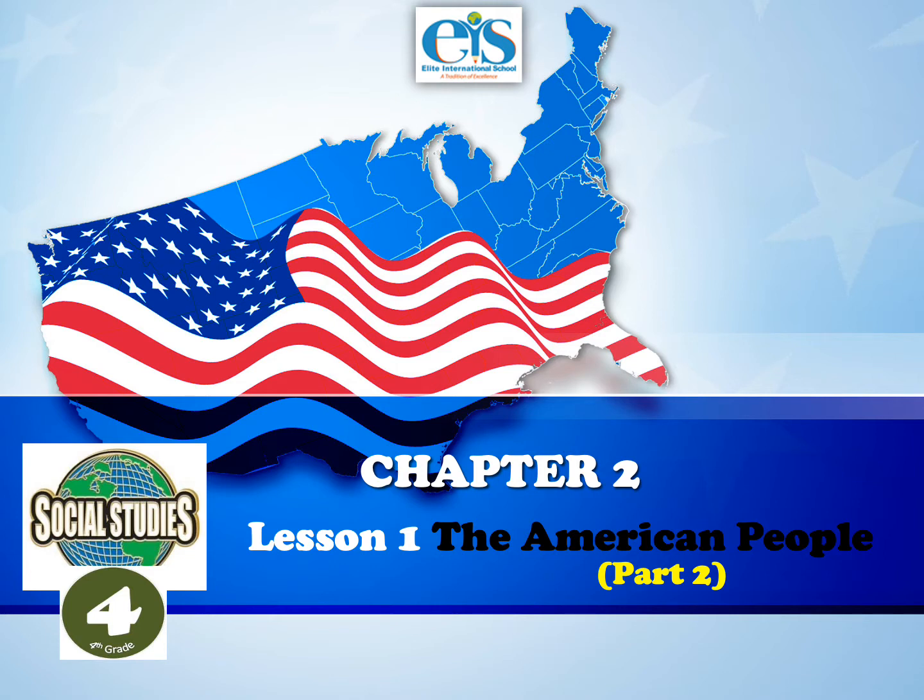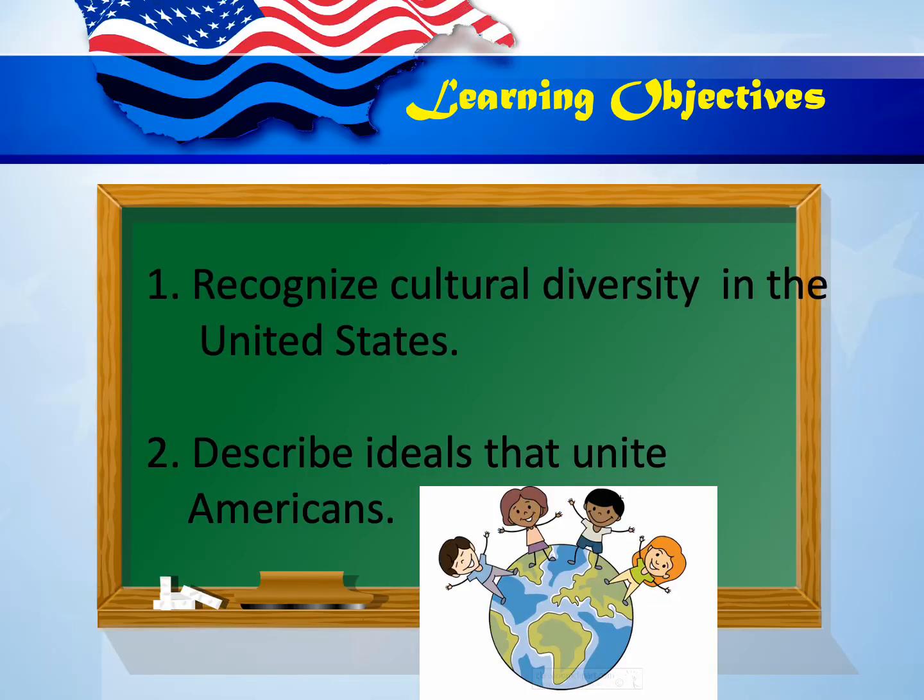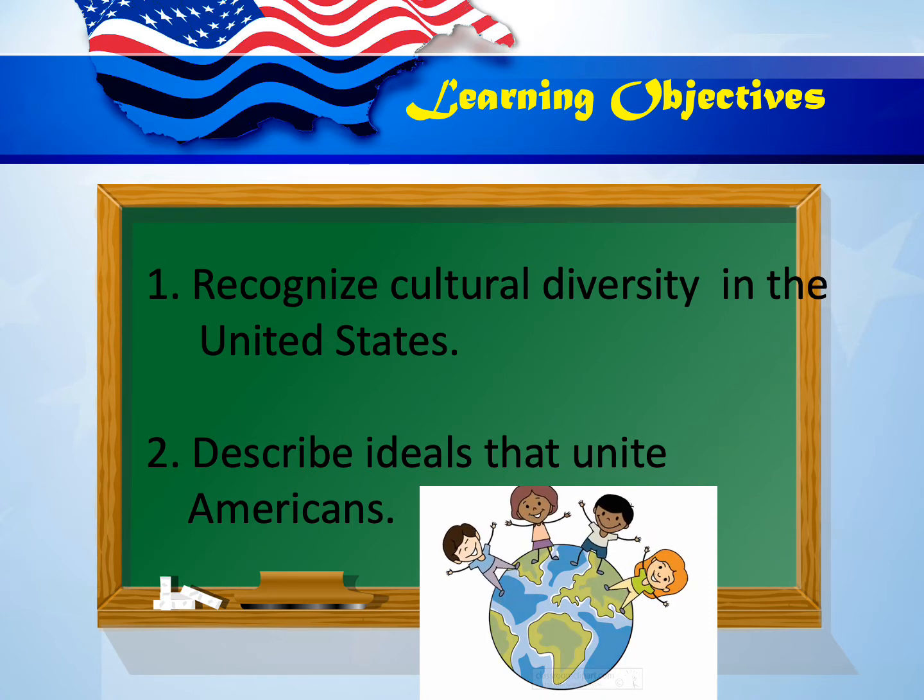Last time we learned that people in the United States are diverse, yet they are united by their patriotism, history, and American culture. And also we learned that Americans and their ancestors have come from all over the world. Alright, so we're going to find out more as we continue the second part of lesson 1. And again, the learning objectives of this lesson. Number 1, you'll be able to recognize cultural diversity in the United States. And number 2, you'll be able to describe ideals that unite Americans.